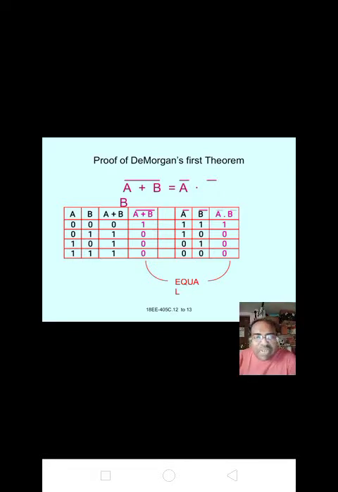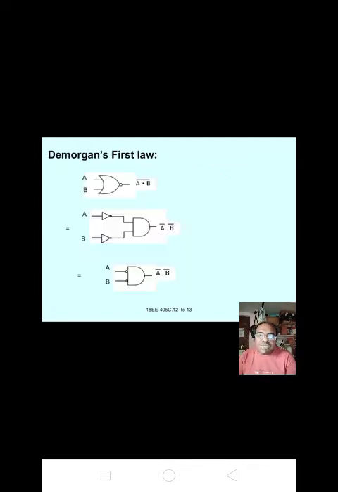By multiplying a bar into b bar, that is 1 into 1 is 1, 1 into 0 is 0, 0 into 1 is 0, 0 into 0 is 0. Here the LHS equals the RHS, so hence proved De Morgan's first law: a plus b whole bar equals a bar dot b bar. The complement of the sum is equal to the product of its complements.